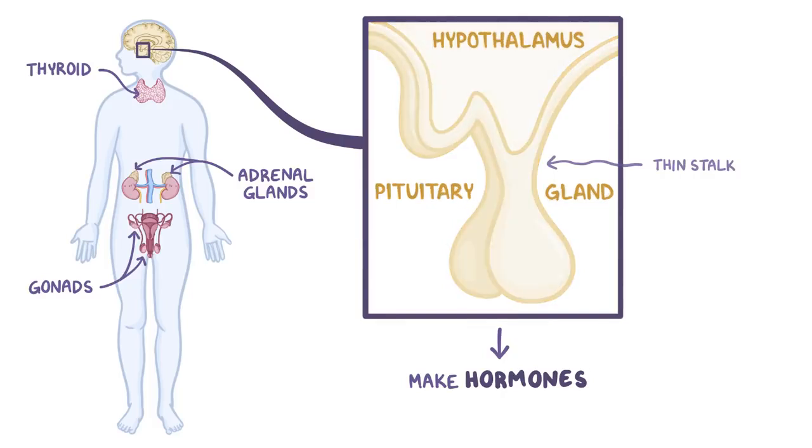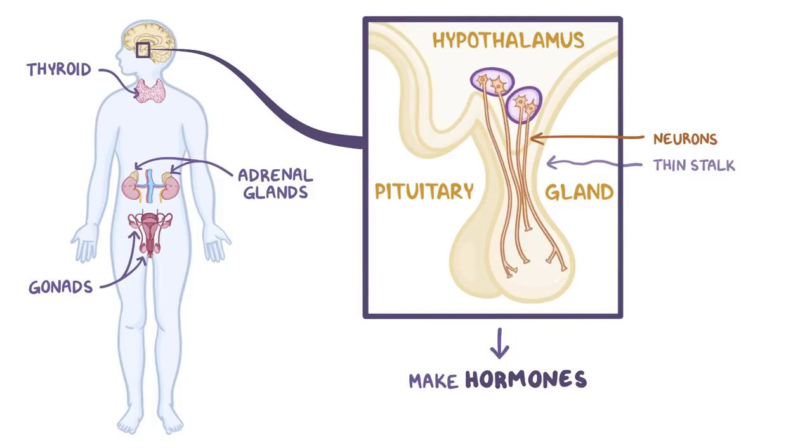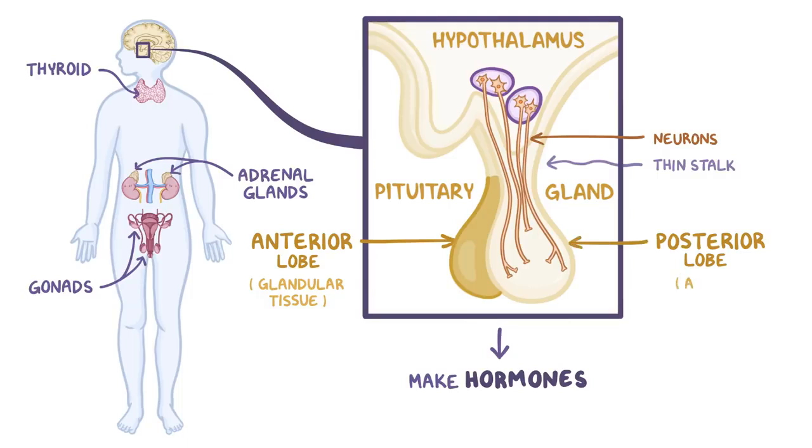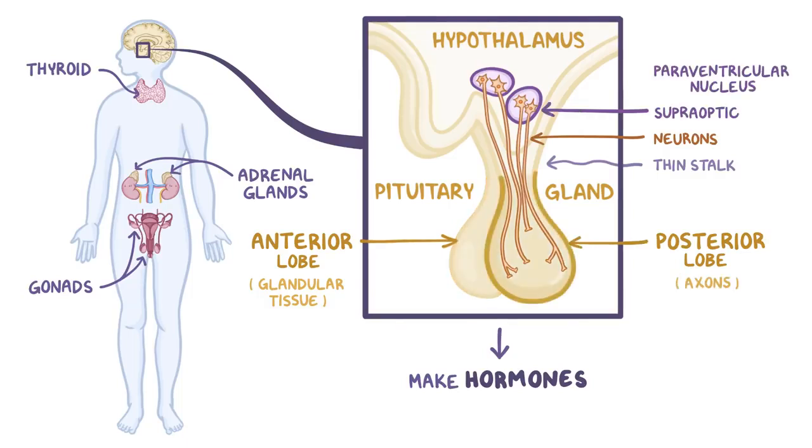The hypothalamus is made up of several nuclei, which are clusters of neurons with various roles, including secretion of hormones. The pituitary gland is made up of two lobes, the anterior lobe, which is made up of glandular tissue, and the posterior lobe, which is made up of the axons of neurons coming down from the supraoptic and paraventricular nucleus in the hypothalamus.